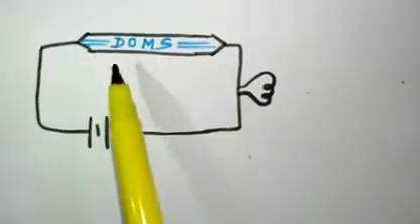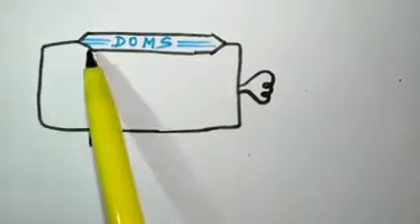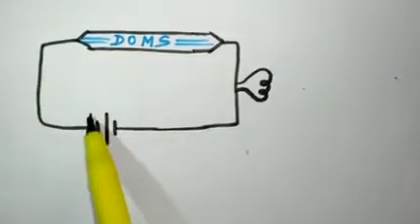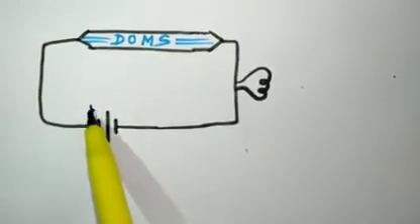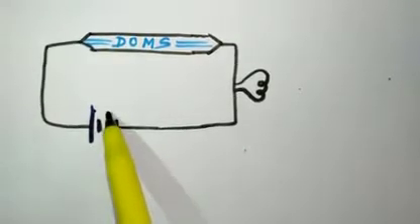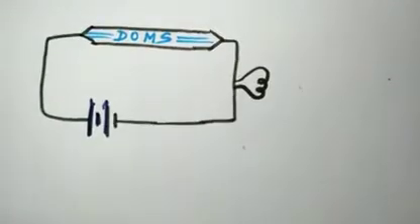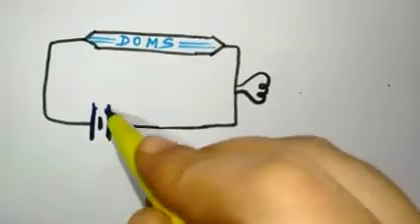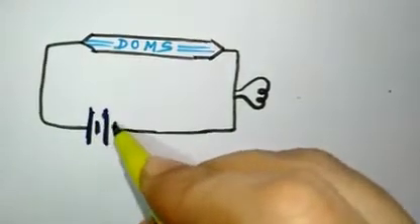I hope everybody knows how we make a circuit. This is a copper wire, and with the copper wire we connect it with a battery. This longer line shows the positive terminal of the battery and the smaller line shows the negative terminal of the battery, and all of you know that a battery is a combination of cells. So this is a battery, this is positive terminal, negative, positive, negative.